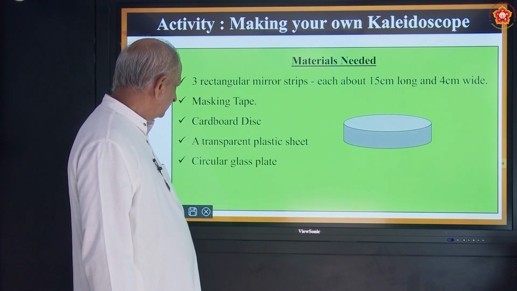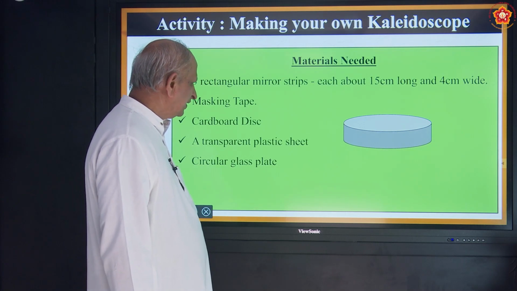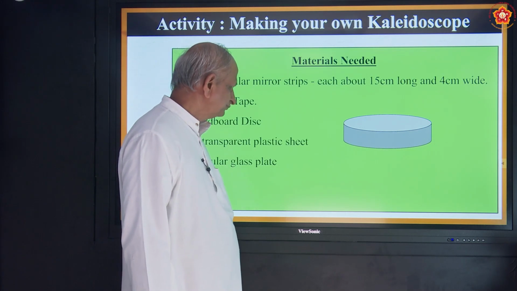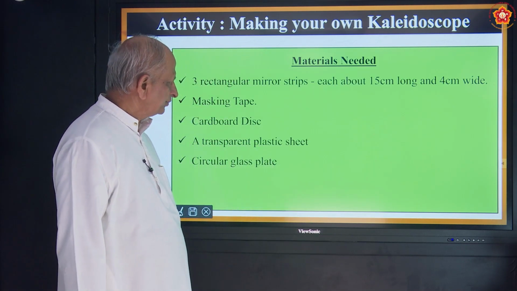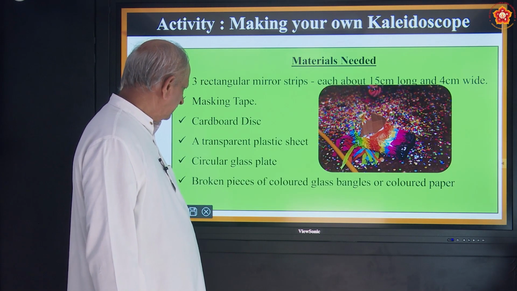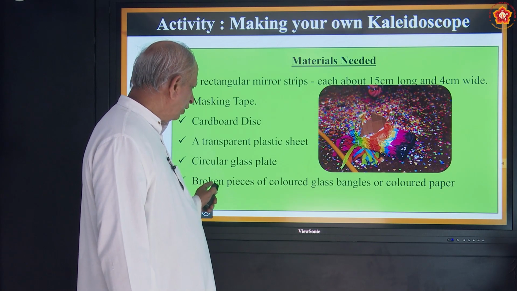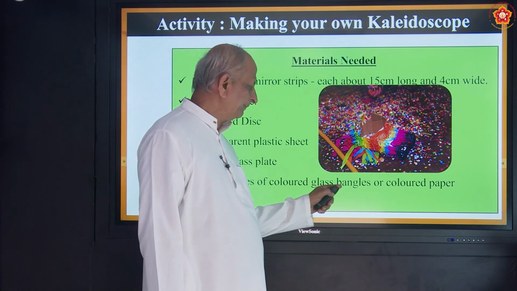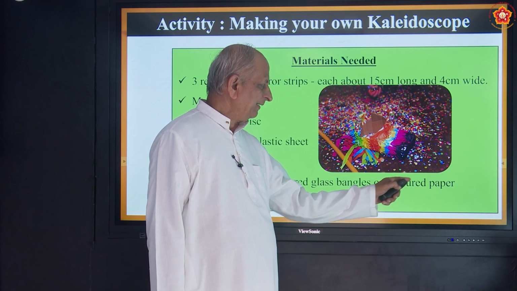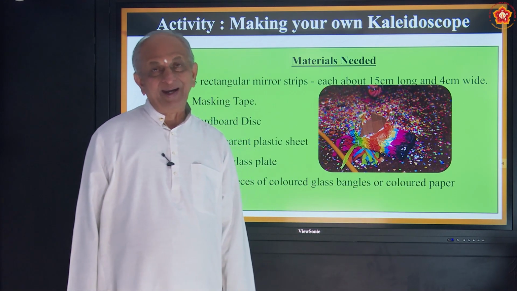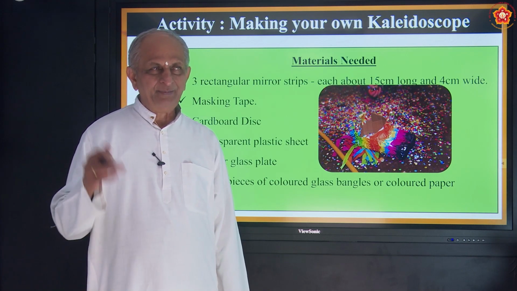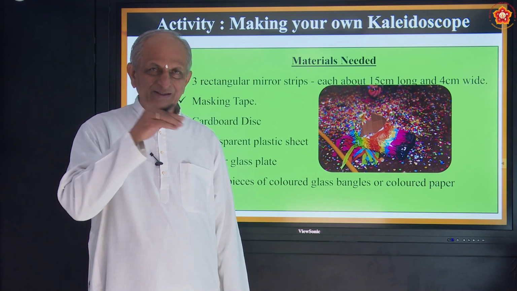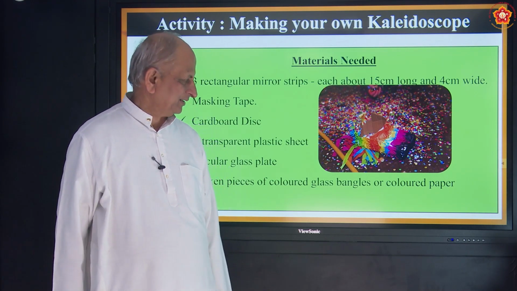Then you have a circular glass plate. So this is a glass plate. And very important, broken pieces of colored glass bangles or colored paper. Bangles are better. Colored paper may stick, but bangles will rotate so nicely.